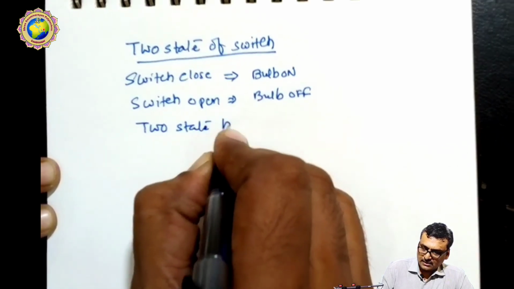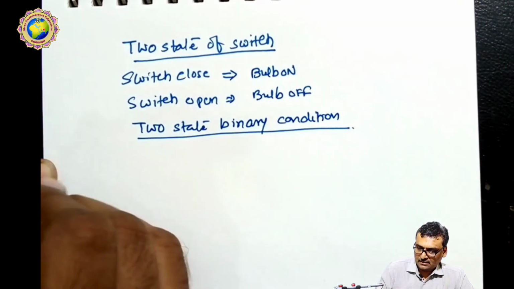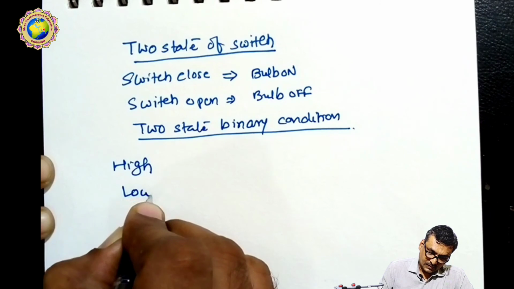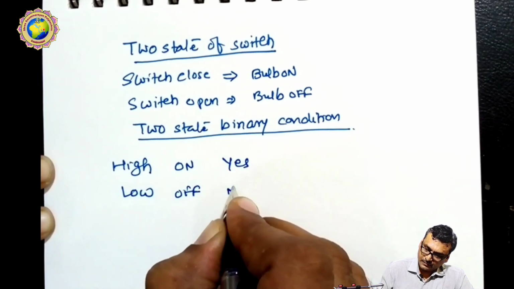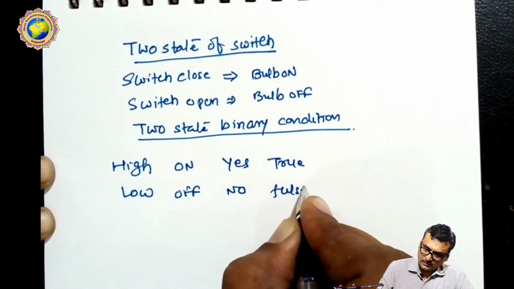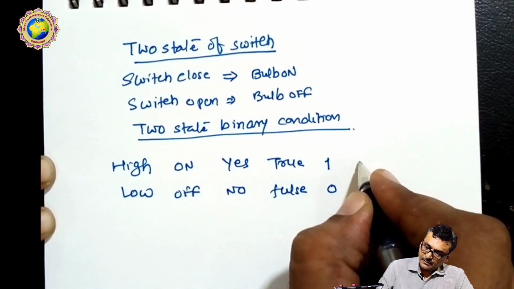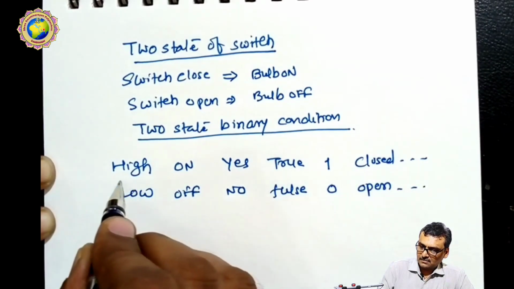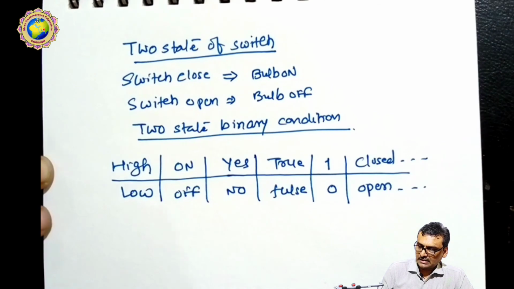A two-state binary condition is either high or low, on or off, yes or no, true or false, and likewise 1 and 0, which is our binary system, or closed and open, and so on.